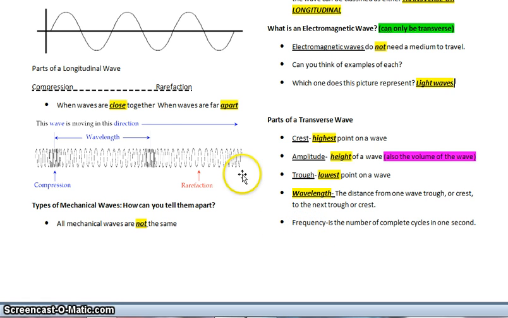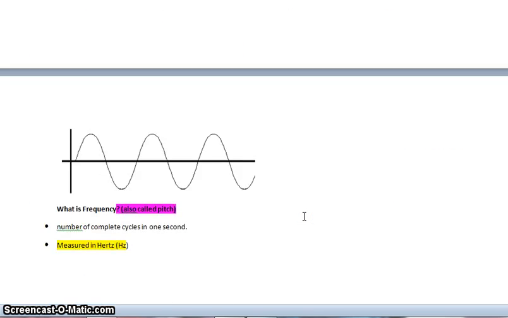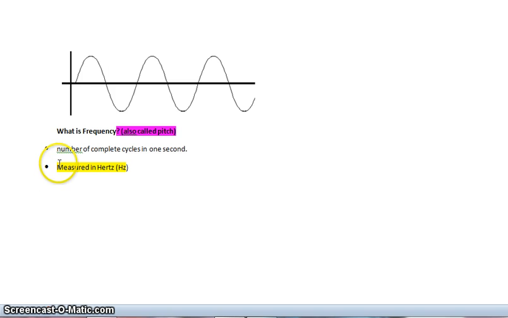So if the frequency is 5, then the period is 1/5. If the frequency is 2/5, then the period is 5/2. They are reciprocals of one another. The frequency is also measured in hertz, which is represented by the letters capital H, lowercase z, and the frequency is also called the pitch of a wave.